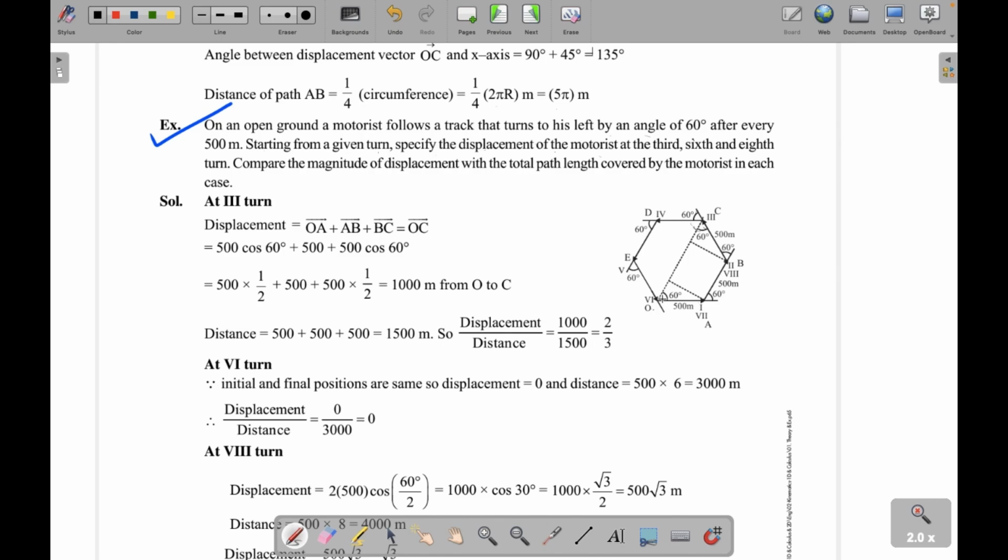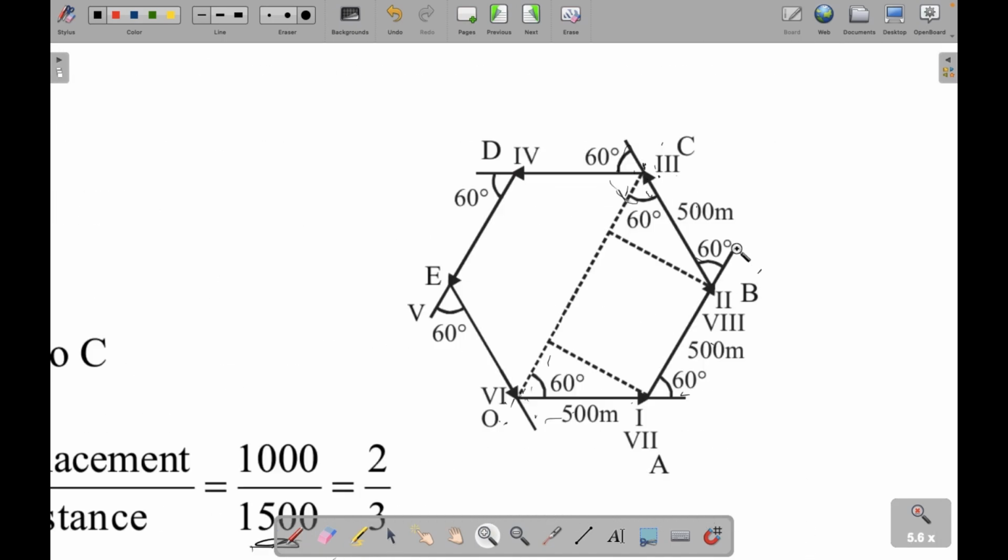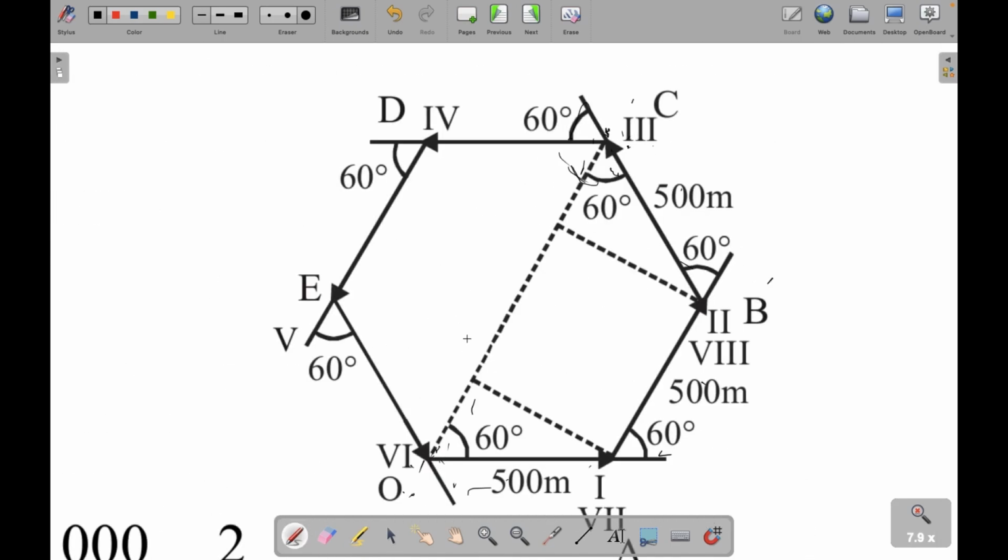So all sides are equal. So you just have to find this distance. Because here you are not interested in finding the direction, the position, the vector. Just interested in finding this particular distance and the displacement. So this is the displacement, this is the distance. So distance is 500 plus 500 plus 500, 1500. Now you just need to find the displacement from here to here. What is the length? So this just needs some knowledge of geometry. You don't have to solve anything in vector form.